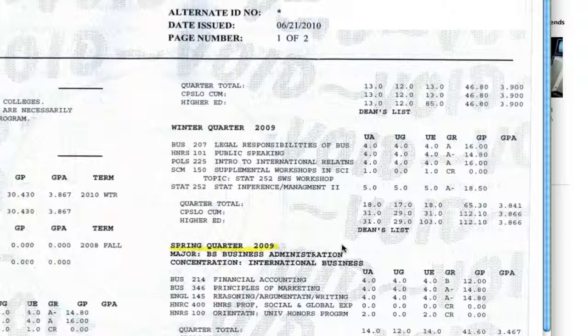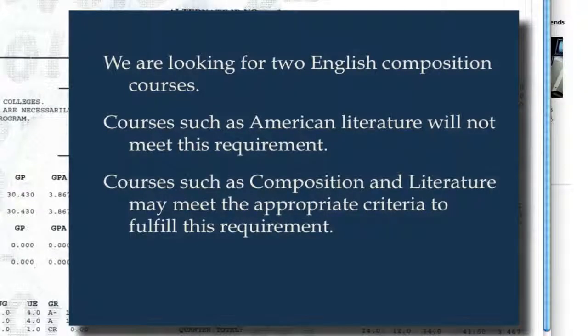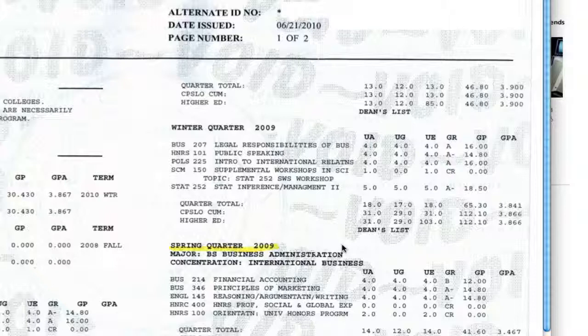We're not going to do it on this broadcast because we don't really have a lot of time, but what you're looking for is something that says composition and literature. Note that if it says American literature, it will not meet the requirement because what you're looking for is something in English composition. So now let's pick another class on this transcript, and I'm going to teach you how to figure out the transferability of individual courses.